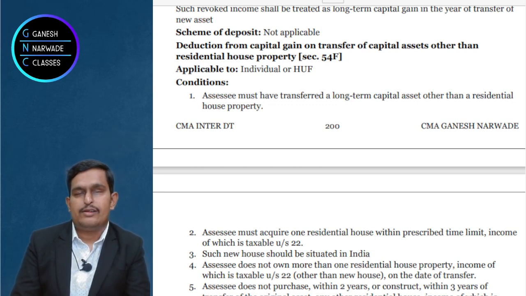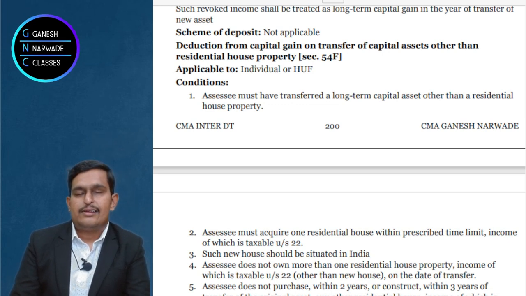Next point, what should they do? The individual or HUF should transfer any long-term capital asset other than residential house property. Now when they sell that, they will get some money, right? That money should be used to buy a residential house property which is chargeable to tax under section 22 of the Income Tax Act.